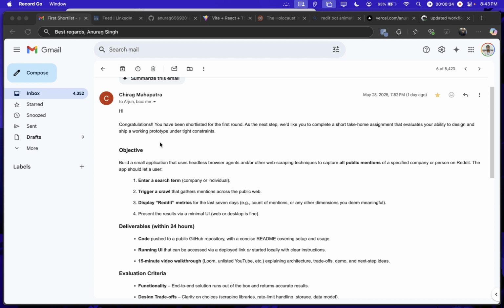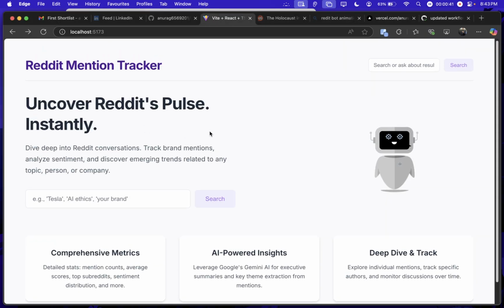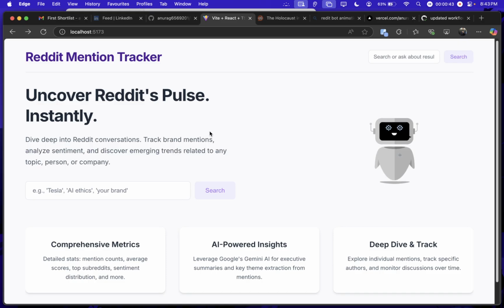I have completed the task as given, a Reddit mention tracker. So here you can see the Reddit mention tracker. It's not just a simple Reddit mention tracker. Whether you are interested in brand monitoring, sentiment analysis, or just curious about how to leverage Reddit data with AI, I think you will find this interesting. Let's get started. So what exactly is the Reddit mention tracker?